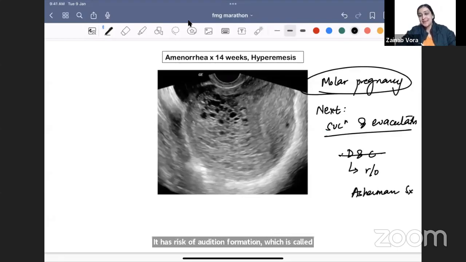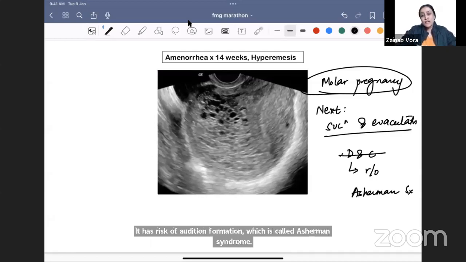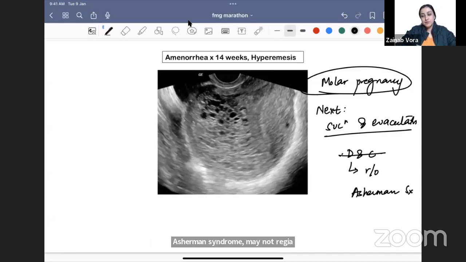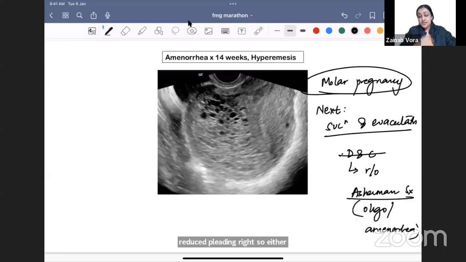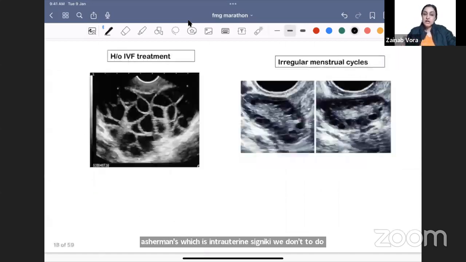In Asherman syndrome, there is no menorrhagia; there is oligomenorrhea and hypomenorrhea, and amenorrhea. There is going to be reduced bleeding, right? So either oligomenorrhea, rarely it can also lead to amenorrhea, right? So because of the risk of Asherman's, which is intrauterine synechiae, we don't do a curettage, all right? So suction and evacuation is what is done here. Okay, going on to bulky ovaries.